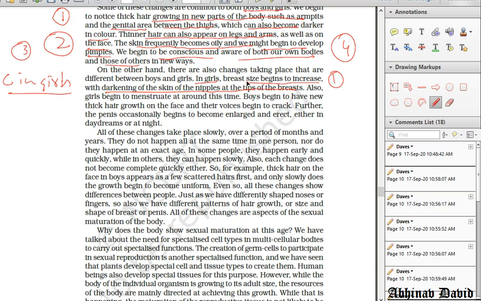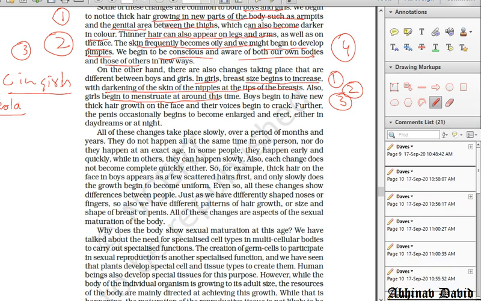So breast size begins to increase, and number 2, if you want, you can write that the darkening of the skin around the nipples at the tip of the breast. Okay, so that skin is called areola. So the skin around the nipples is called areola and it becomes darker in color. Okay, number 3, girls begin to menstruate at the time of puberty. So menstruation starts at this time period. So these are the secondary sexual characteristics in girls. So 3 are given in girls.